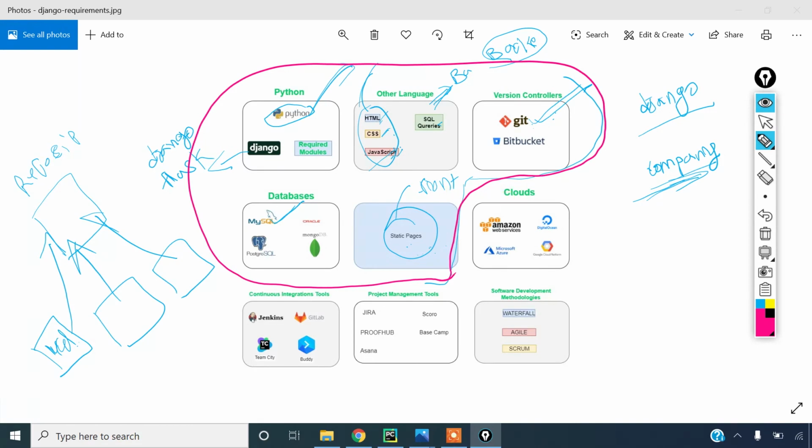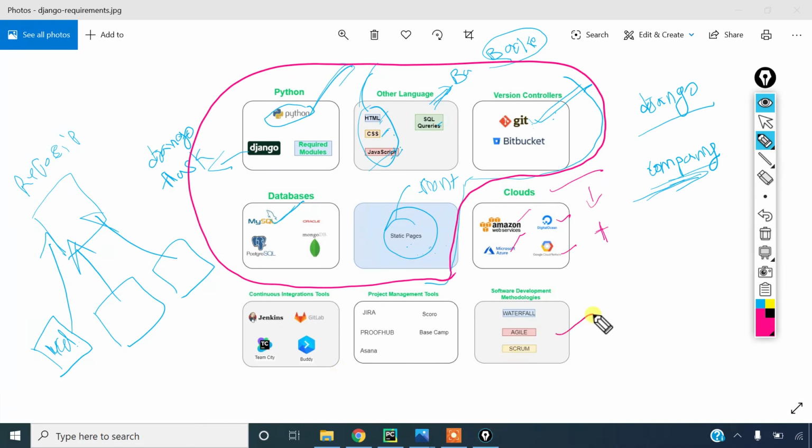Once everything is ready, if you want to deploy your application on a server, we have the clouds. We have a number of clouds: Amazon Web Services, Microsoft Azure, DigitalOcean, Google Cloud. There are a number of cloud computing platforms. You can utilize one of them. If you know one cloud computing platform, then it is a plus point for your job. If you don't know, it's not a problem. Whatever I mentioned at the bottom, these are the extra skills.